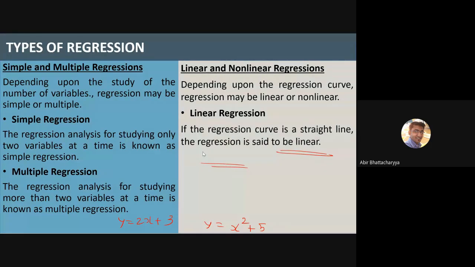Now, what is a linear regression? Linear regression is when the regression curve is a straight line. That means the prediction line, the line which we use to predict, is a single straight line. It can have one independent variable or more than one, but the regression curve is a straight line. Generally, we are interested in this part today. I will tell you how to calculate the linear regression.